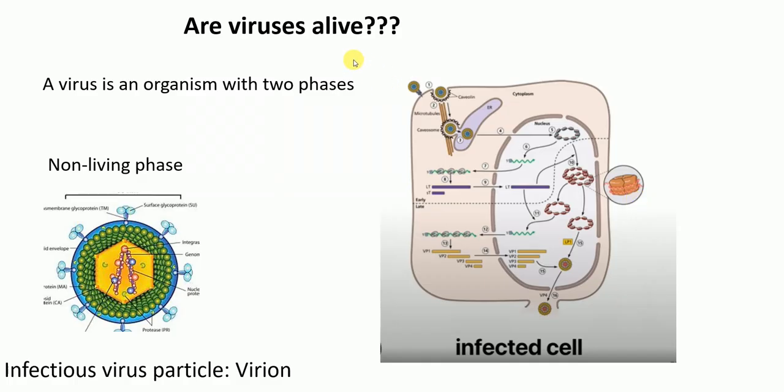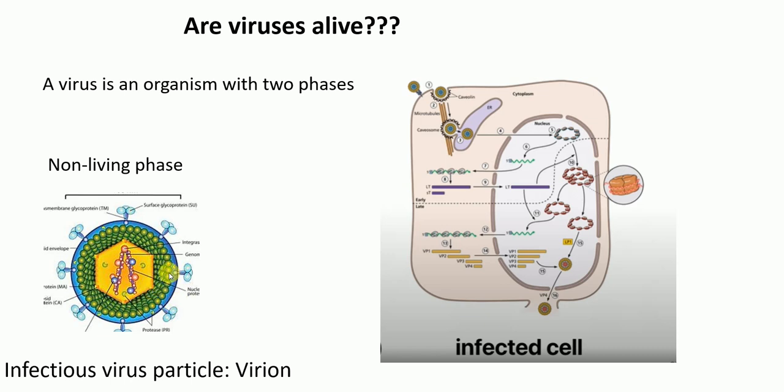So now, another question that I want to address here is, are viruses alive? This is a very big question. For this, I have an answer. A virus is an organism with 2 phases. It has a non-living phase, which is an infectious virus particle called a virion. Okay, this can infect cells. So this is one phase. But when this virion infects cells, it can then reproduce itself in the infected cell. So when this virion, the virus particle, is in the non-living phase, when it's not infecting a cell, it is going to be like this forever.